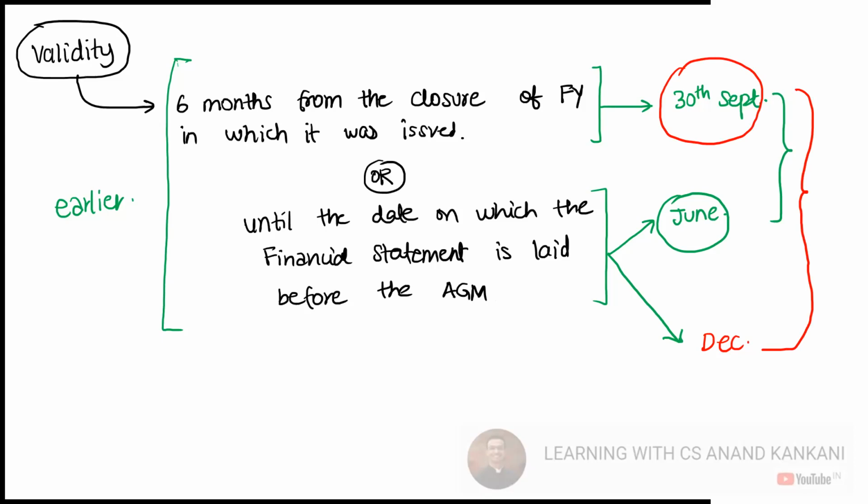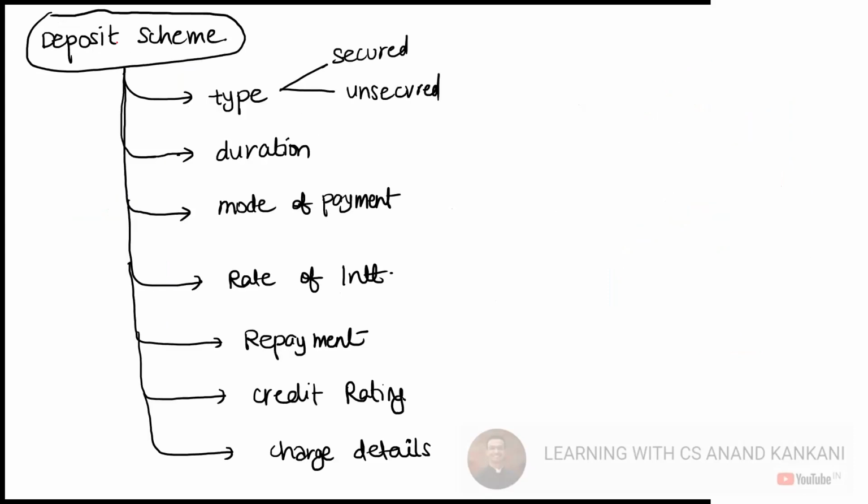Yes, sir. Right. Now, since it's a deposit, you have to come up with a scheme. Okay. So again, every deposit will be made with a scheme. Now I'll just mark this as 1. In that deposit circular, you need to mention which type of deposit it is. Is it a secure deposit or an unsecured deposit? If it's a secure deposit, provide the details of charge. Provide all the details of the charge.